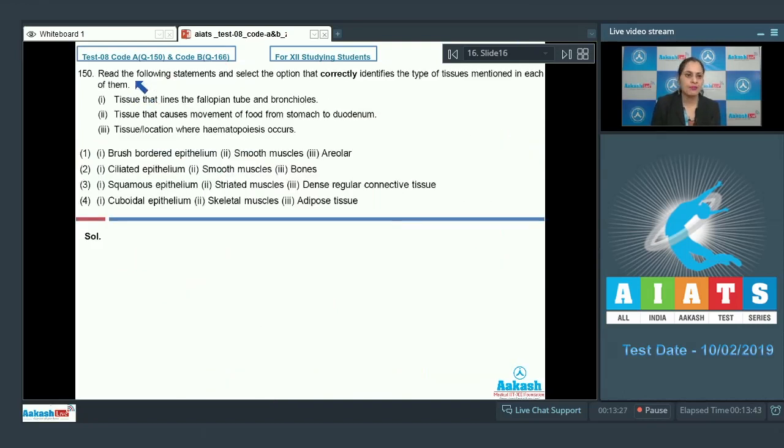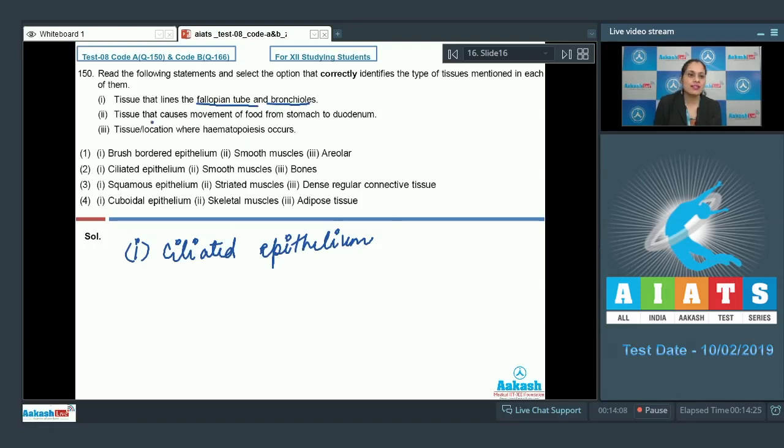Question number 150. Read the following statements and select the option that correctly identifies the type of tissues mentioned in each of them. The very first statement is tissues that lines the fallopian tube and bronchioles, and the type of tissues that lines the fallopian tube and bronchioles are ciliated epithelium. So in the very first statement, ciliated epithelium lines the fallopian tube and bronchioles.